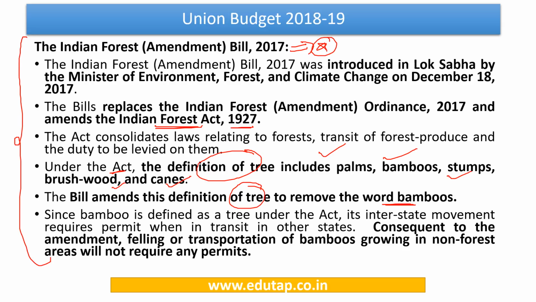Why is there a need to do this? Since bamboo is defined as a tree under the act, its interstate movement requires a permit, right? Now because of this amendment, felling or any transportation of bamboos which are grown in non-forest areas will not require any permits. So kindly note this. We have made a separate video on this particular development. That video contains a detailed analysis of this important amendment to the Indian Forest Act 1927. Kindly go to that current affairs video and have a look at each and every point of it. This is very important from the point of view of examination.